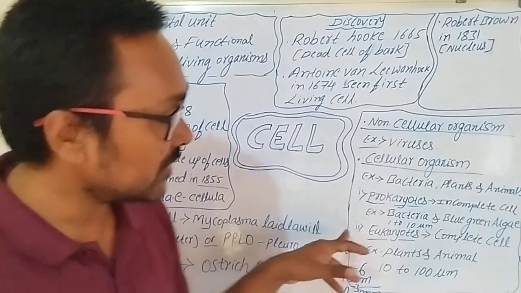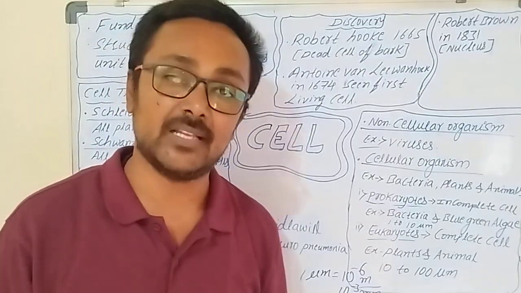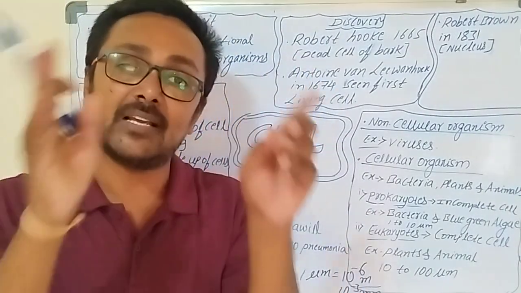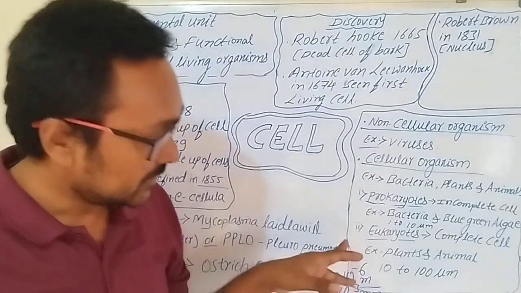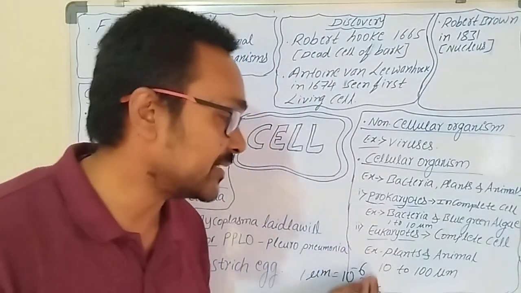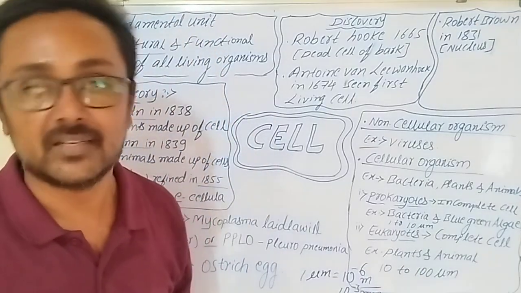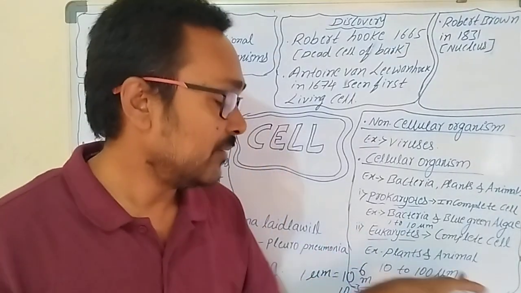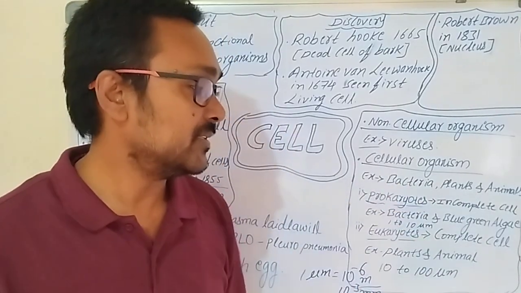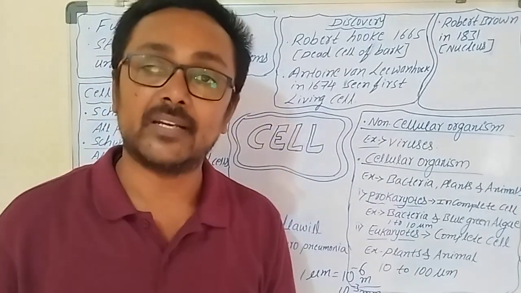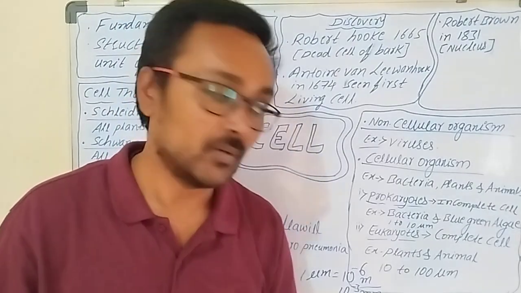Now next, when we come to the eukaryotes, they have a complete cell, with the nucleus inside the cell having a membrane. Examples are plants and animals, and their size is 10 to 100 micrometers, and we can see these with a microscope. For prokaryotic cells, we need a more advanced microscope, the electron microscope, to see them.